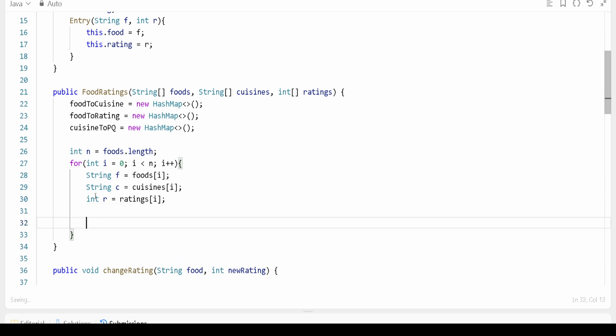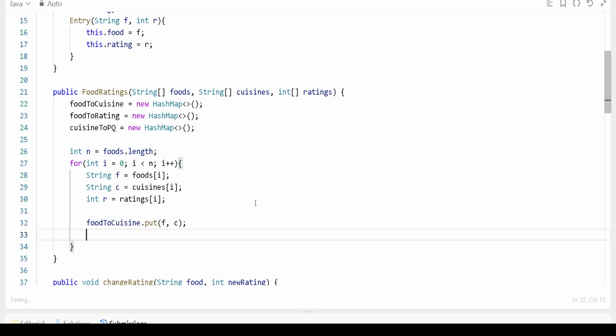Now coming to food to cuisine, right? We have to map it. To map it, you just need to do put, and one thing is a key, which is our food, and the cuisine is c. So this is our key and value pair. Similarly for food to rating, you have to define the food to rating, and you will do put, and you have to pass the food and its rating.